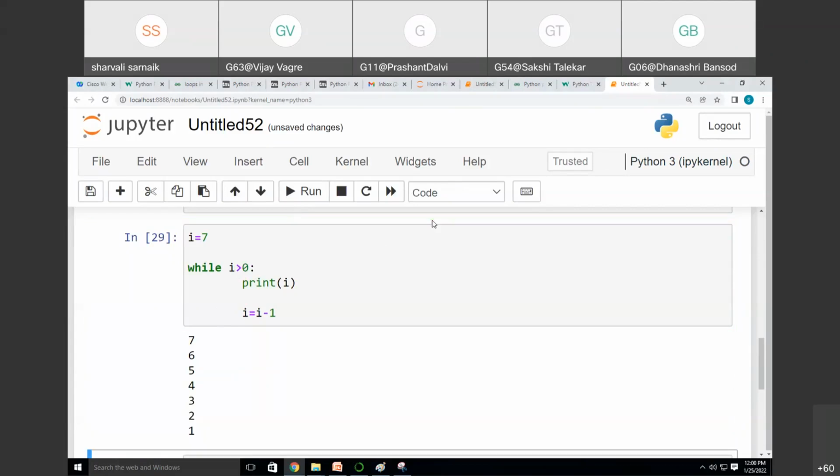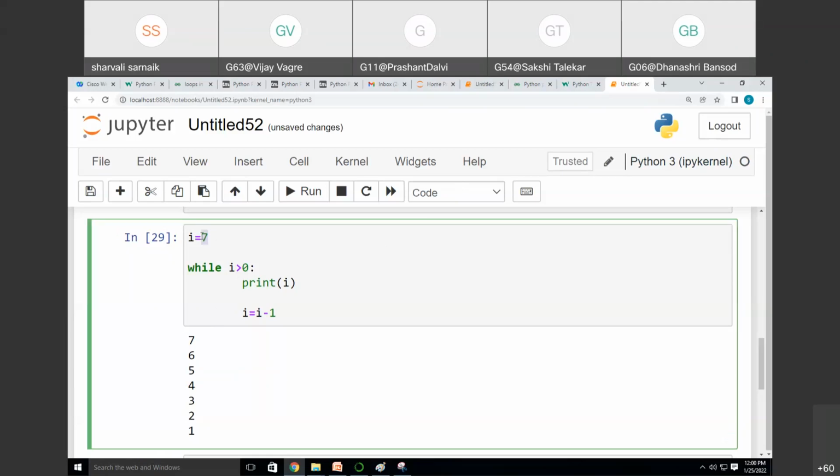So print it. So it is giving me the reverse logic, that is 7, 6, 5, 4, 3, 2, 1, 7 to 1. See what I did? I have taken the start value as 7 and the end value as 0. And I just want to go reverse. So I have written I minus 1. So this is the simple logic if you want to go in reverse by using the while loop.